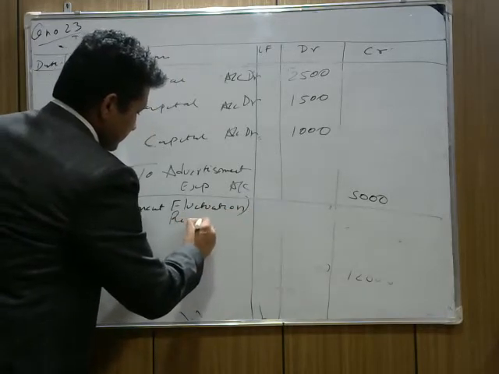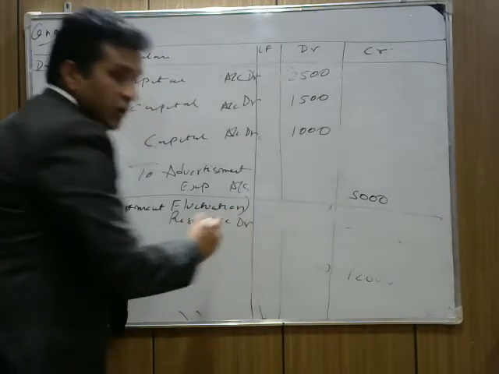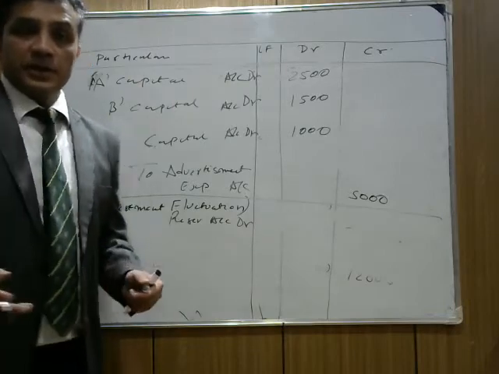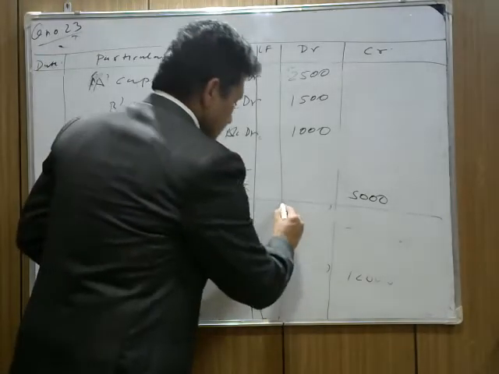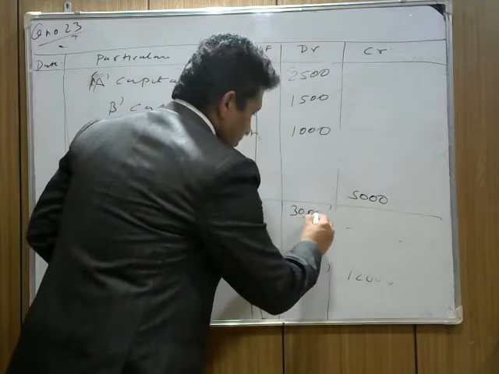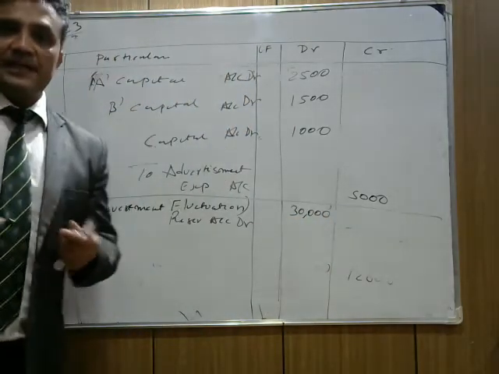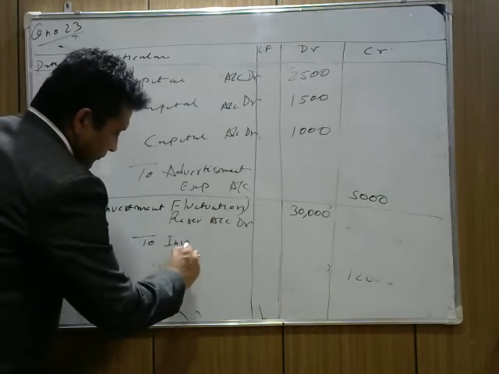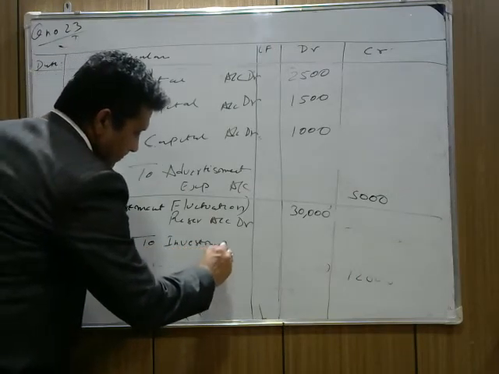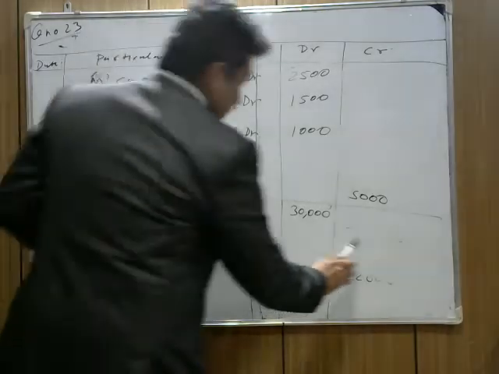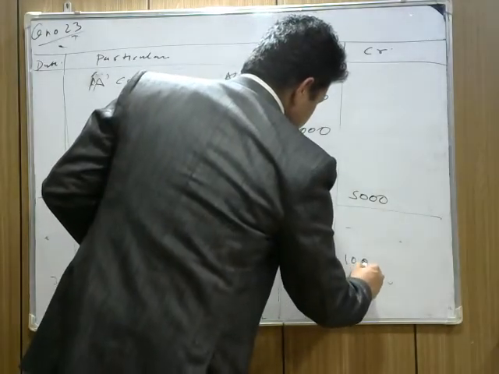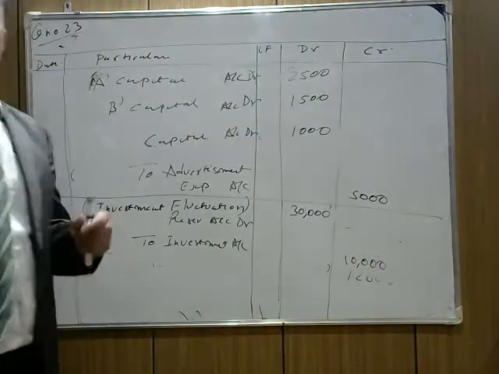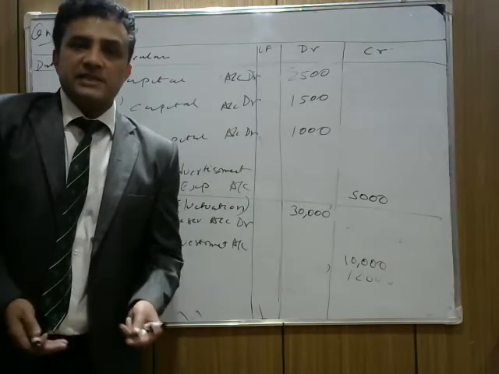What's the amount of IFR given in the question? 30,000. Now, how much does our investment decrease? Decreased by 10,000. We write to investment account 10,000. How much IFR is left? Now the undistributed amount is 20,000.